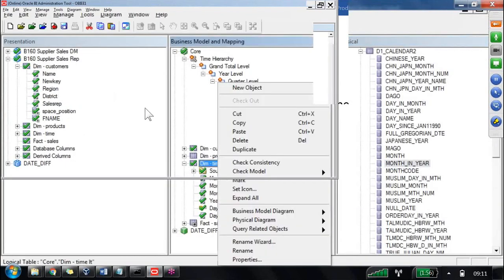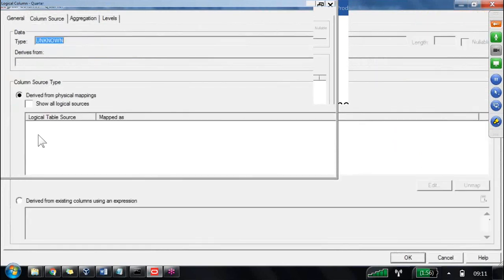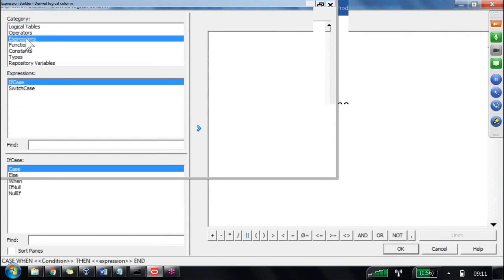We right click on the dimension table time, new object, logical column. We want to calculate the quarter here. So column source, derived, edit expression. Then I want a case when statement. If you don't know the syntax, need not worry. Here we have Case, you can take that one. Case when syntax, we got it. Now case. Next line I am writing when. Next line I am writing end. I am also looking for an else statement, so I am writing the else statement here too.